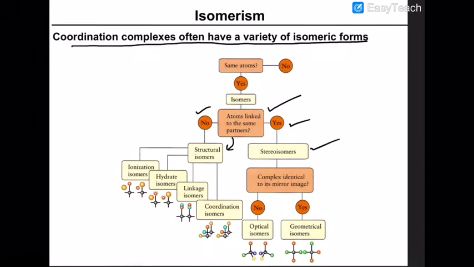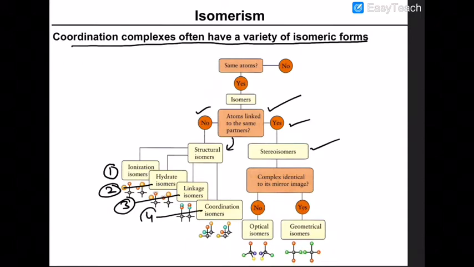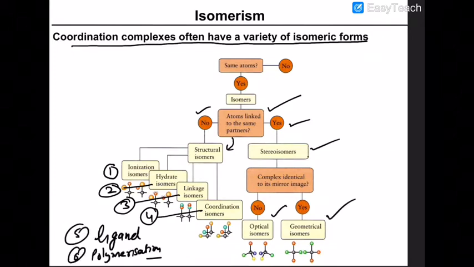Structural isomerism is further divided into ionization isomerism, hydrate isomerism, linkage isomerism, and coordination isomerism. Are you getting that or not? The other two kinds are ligand isomerism and polymerization isomerism.